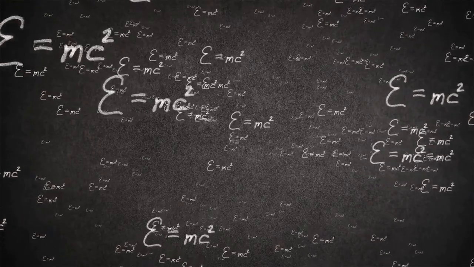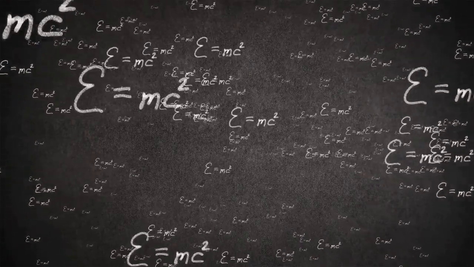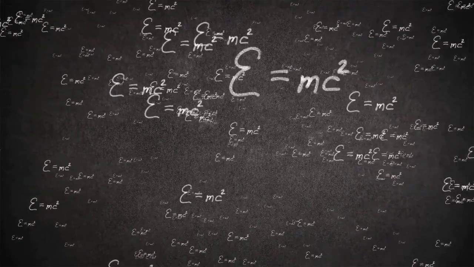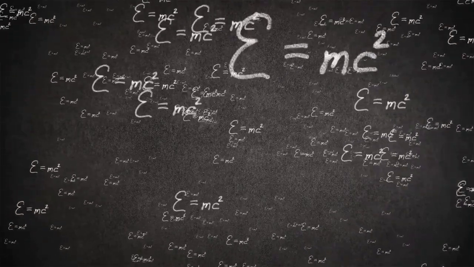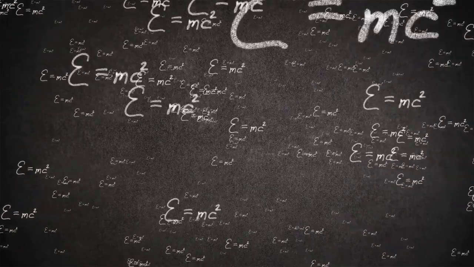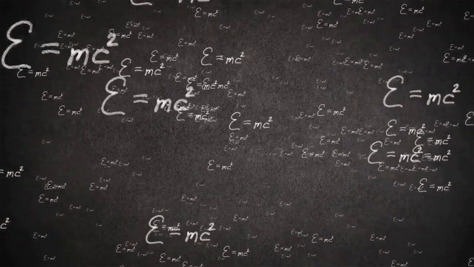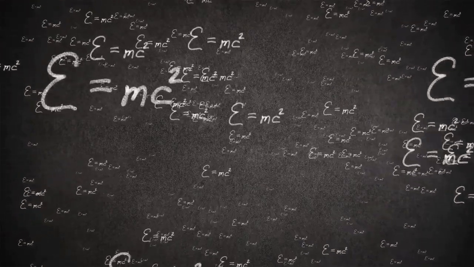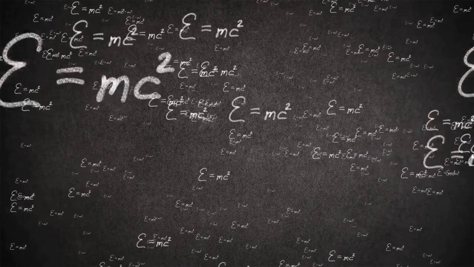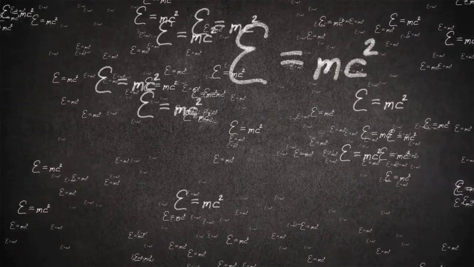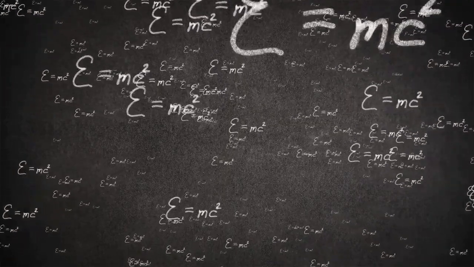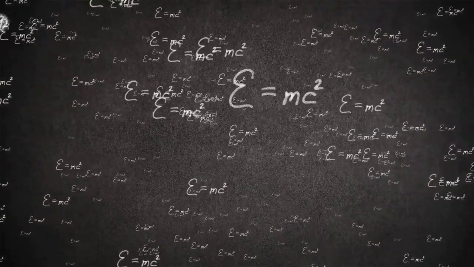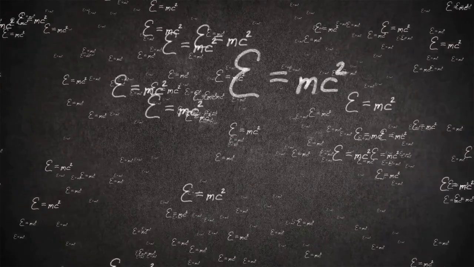Einstein's theory proposed a radical new way of thinking about space and time, which would transform our understanding of the universe. Einstein's theory challenged the fundamental assumption that space and time were separate and absolute. Instead, he proposed that they were intimately linked and that the speed of light was a fundamental constant that was the same for all observers, regardless of their relative motion. This was a radical departure from the prevailing view of the time and required a complete rethinking of our understanding of space and time. Einstein's theory was based on a few simple postulates.